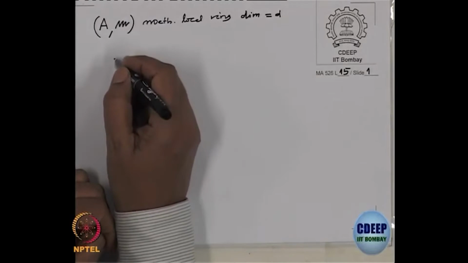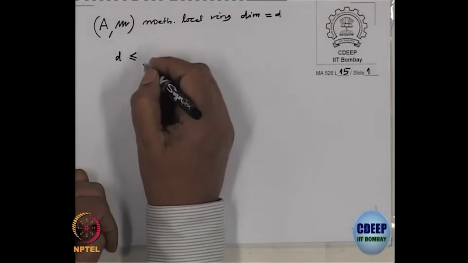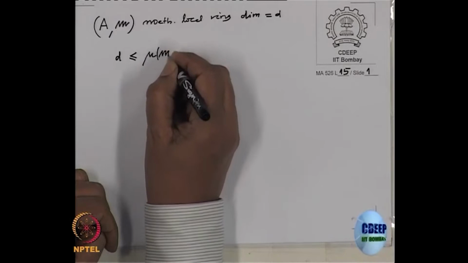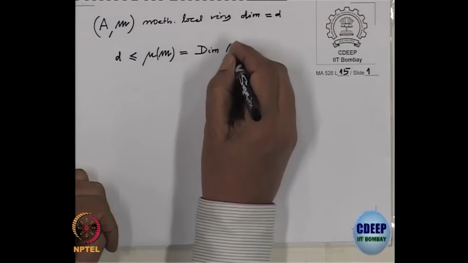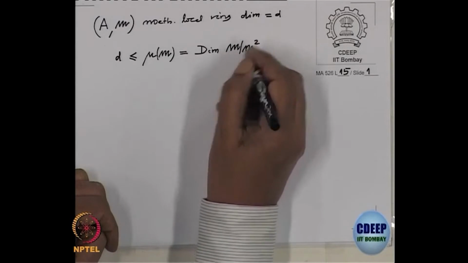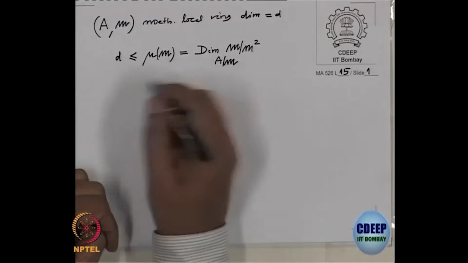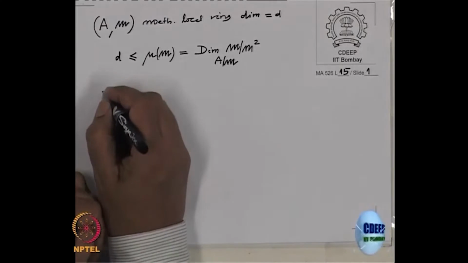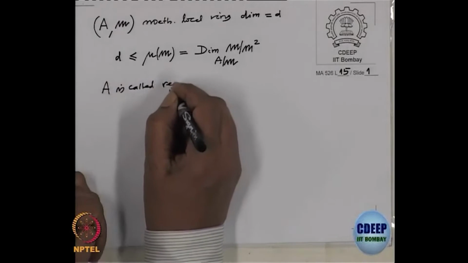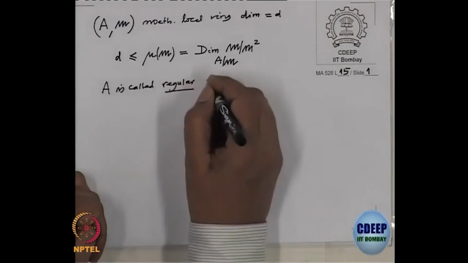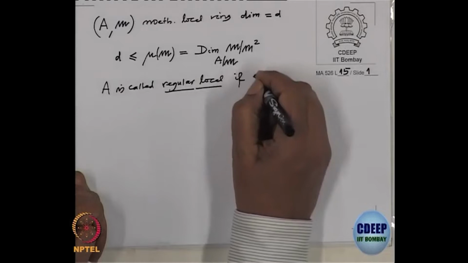We have seen in an earlier lecture that this d is less than or equal to the minimal number of generators for M, which is also the dimension of the vector space M by M square over the residue field A by M. If equality holds here, then we call the ring regular. So, A is called regular local if equality holds.